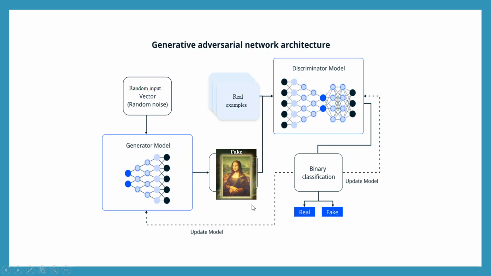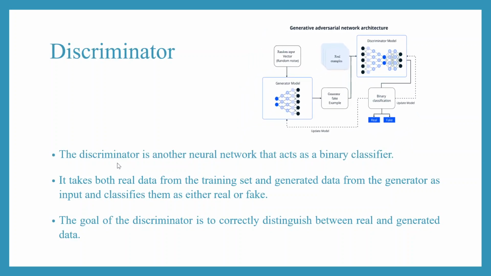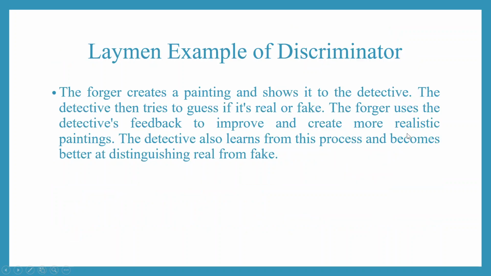Now, what is the role of the discriminator, which is here? The discriminator is another neural network that acts as a binary classifier. It takes both real data from the training set, that is from here, and the generated data from the generator as input and classifies them, that is, is it real or fake. The goal of the discriminator is to correctly distinguish between real and generated data. So the binary classification is done. Is it real or is it fake?